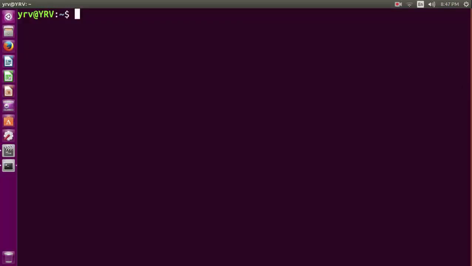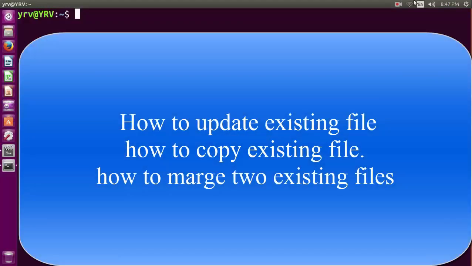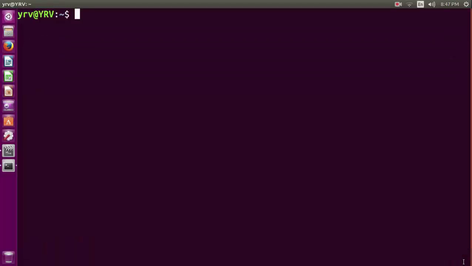Hello viewers, today we are going to see how to update an existing file, how to copy an existing file, and how to merge existing files. We have already created the test.txt file last time, so now we will update that file. First of all, let's open that file. Type the command cat space test.txt.